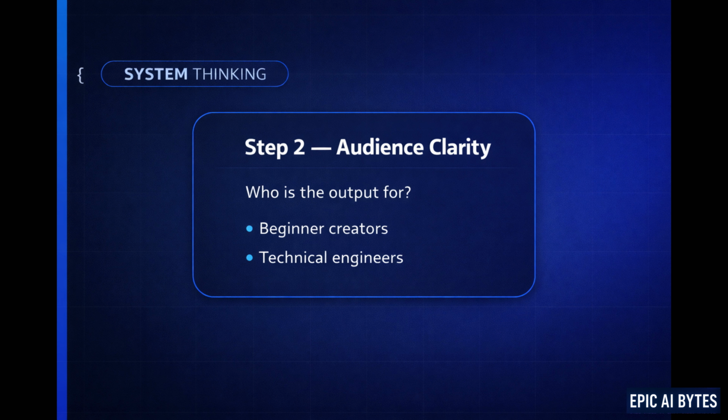The second layer is audience clarity. This is more important than most people realize, because AI adapts its explanation style based on who it believes the reader is. Consider these two audiences: beginner creators, technical engineers. Same topic, completely different explanations. If the model doesn't know the audience, it hedges, which usually results in generic content. Let's be honest, we've all seen that. Advice that technically makes sense, but feels oddly hollow.